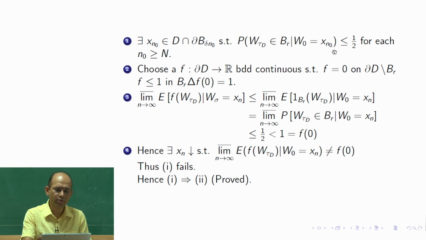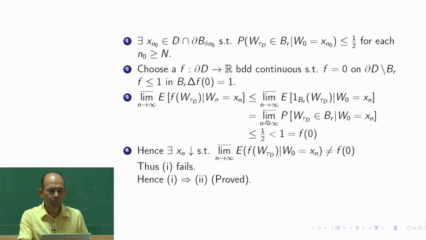And here what we have constructed is that after capital N onward, capital N is fixed, for every n naught we can choose some xn naught along which this would always be less than or equal to half. So now we are considering exactly that xn, keeping that xn and letting n tend to infinity. Then after capital N onward, this value would always be less than or equal to half.